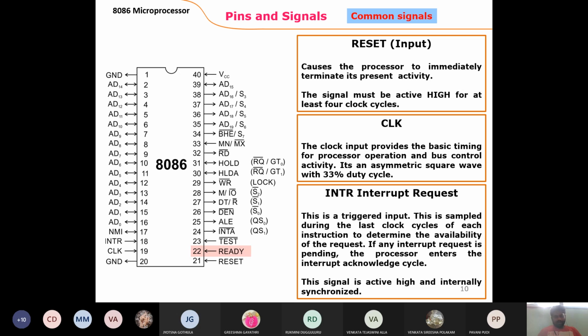So and coming to the 30th and 31st pins, the request and grant. There are two pins for the same purpose, request and grant. So what is the use of that? When interfacing with another circuit, we need to know whether the other circuit is available or not. For that purpose, it sends a request to the second circuit, the interfacing circuit. If it is available, it sends back a grant permission.